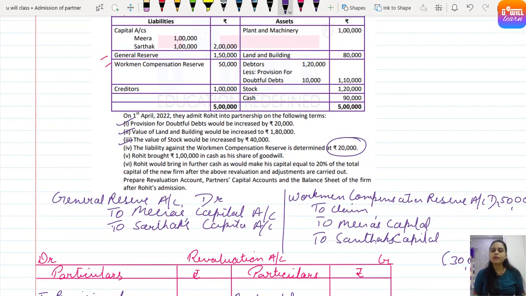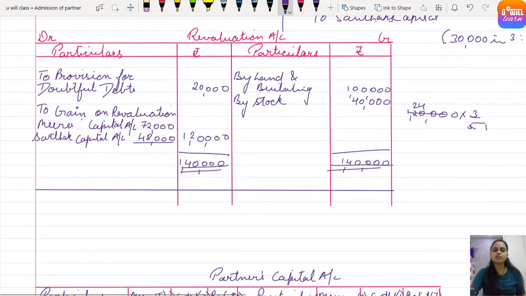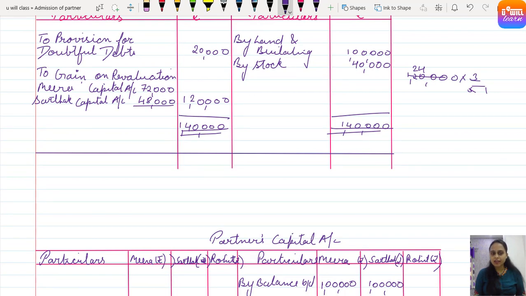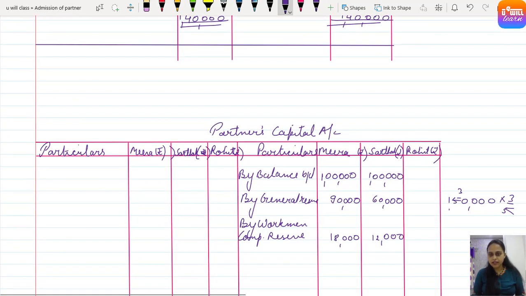So first 3 points were related to revaluation. Let's post the revaluation balance. So there was gain on revaluation, right? So gain on the credit side, by gain on revaluation, or you can write by revaluation directly.